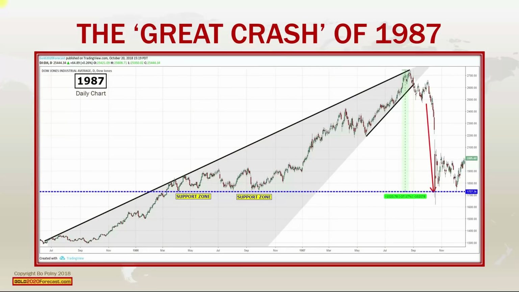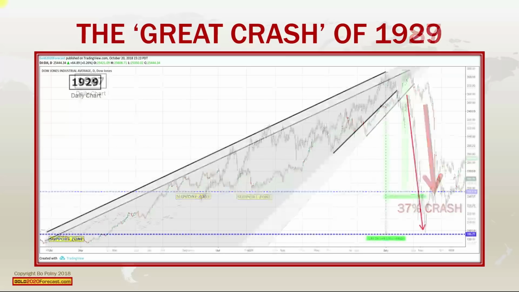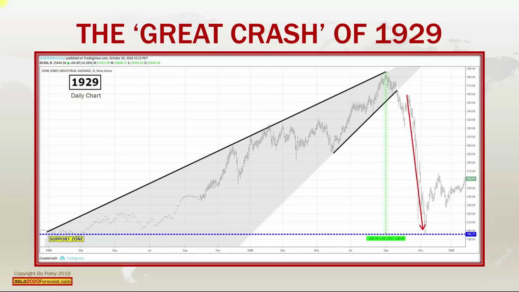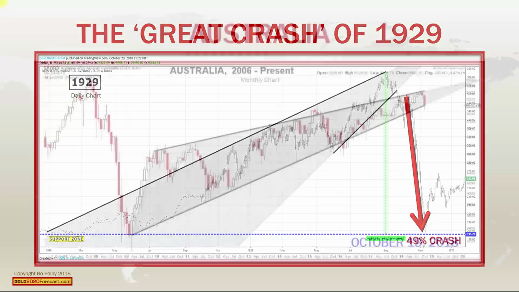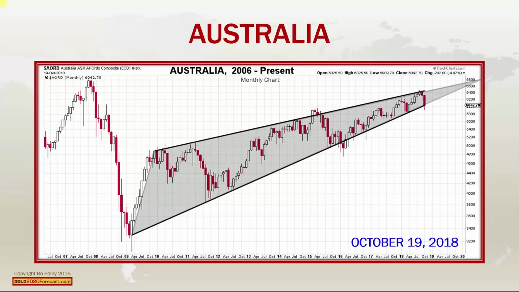After the wedge was broken, the market sold off nearly 37%. Additionally, this chart pattern directly relates to the crash of 1929, for when this wedge also broke, the markets crashed nearly 50%. We furthermore related the chart pattern to all the world markets.